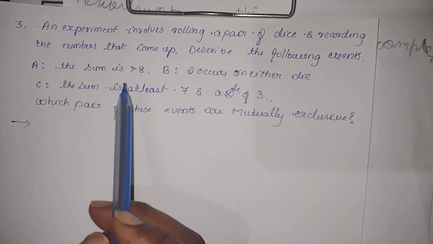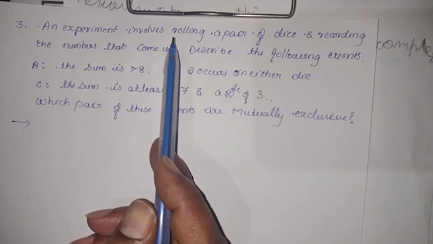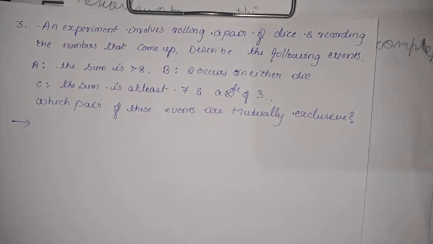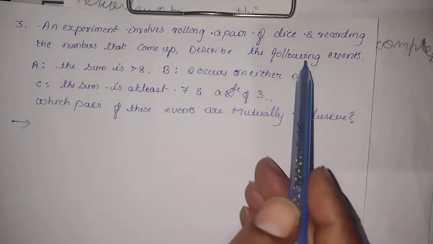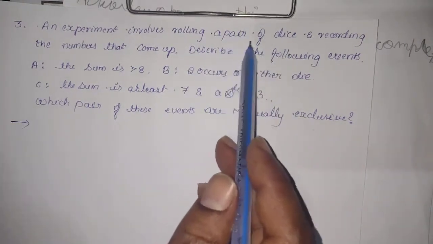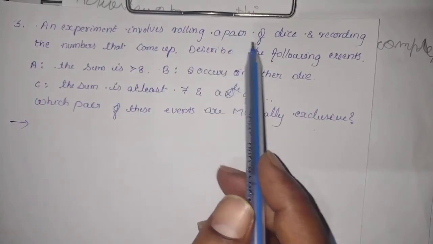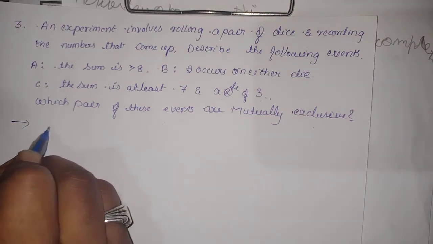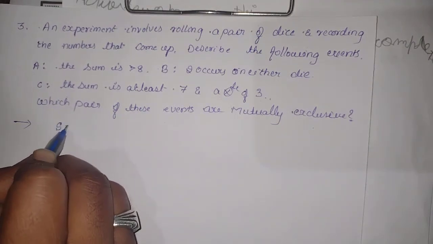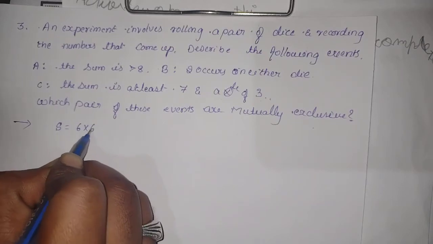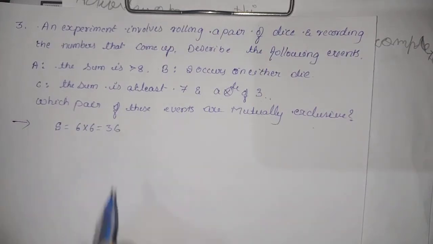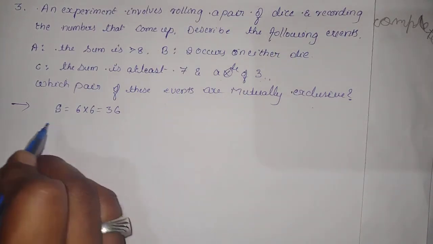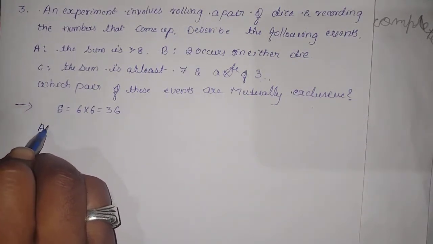First we should find out the sample space. Do you know how many elements are there in the sample space in this problem? Here we are rolling a pair of dice, and pair means there are always two dice. If you construct the sample space, the sample space S contains how many elements? 6 into 6, 36 elements are there. Is it right? From these 36 elements we should construct the event A.